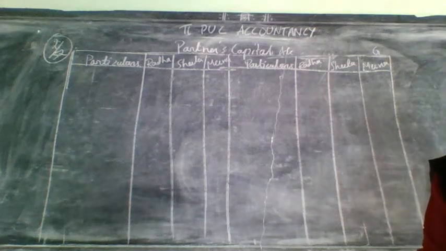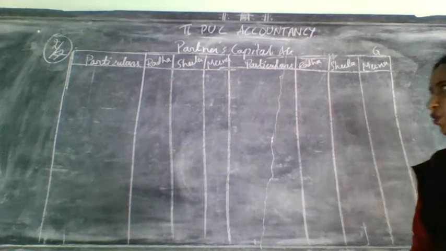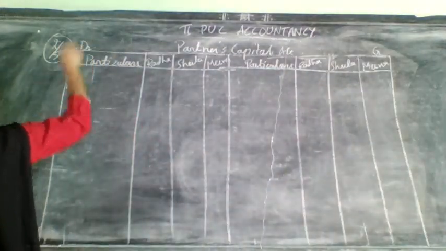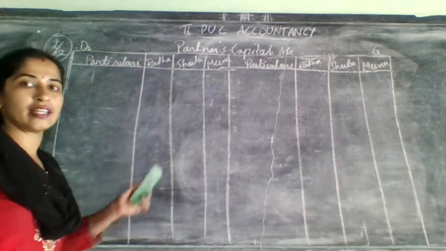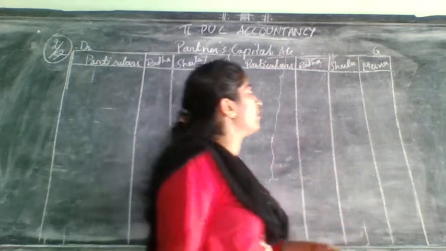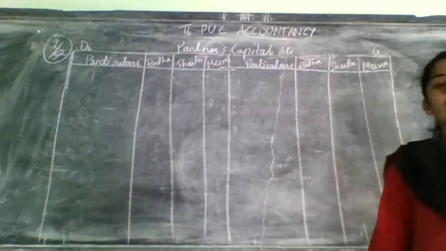Let us start now partners capital account. For partners capital account, what you need to write? First you need to write the heading of partners capital account and then particulars, then three partners name Radha, Sheila and Meena, and here also three partners name on the credit side.